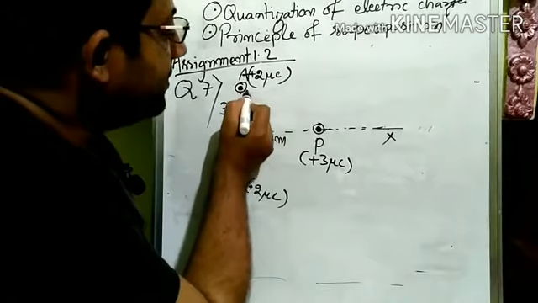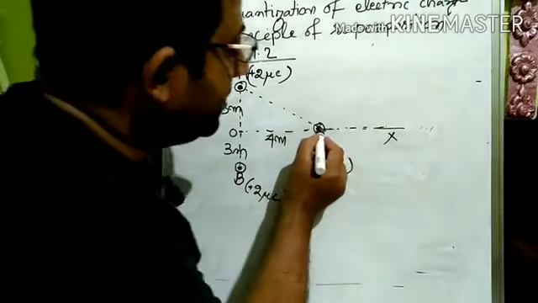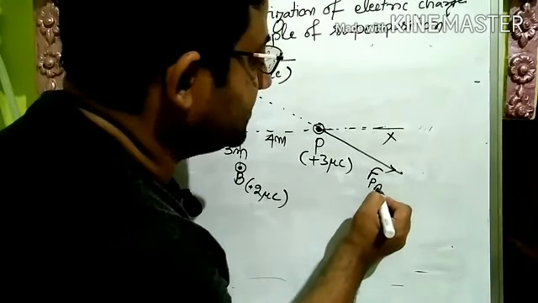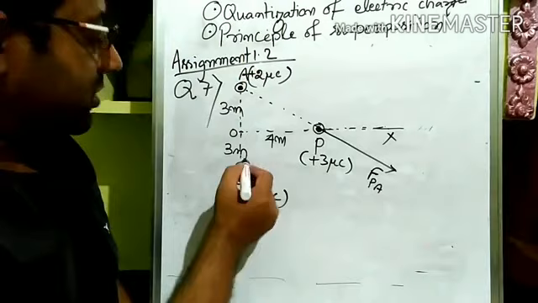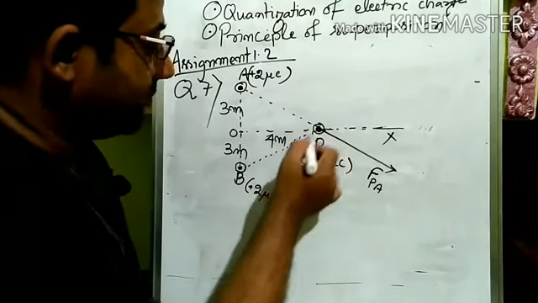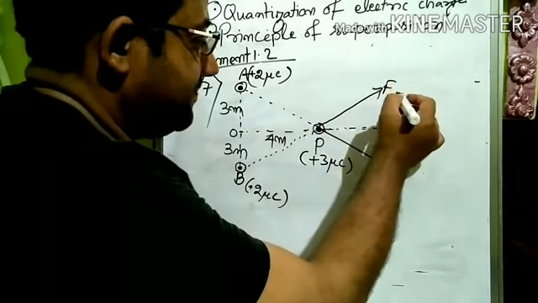Now see, what is the force experienced by P due to A? This is plus plus, so it will be repulsive in nature, right? So this is FPA, let us say. Now what is the force experienced by the plus 3 microcoulomb which is placed at P due to B? Let us say that is FPB.